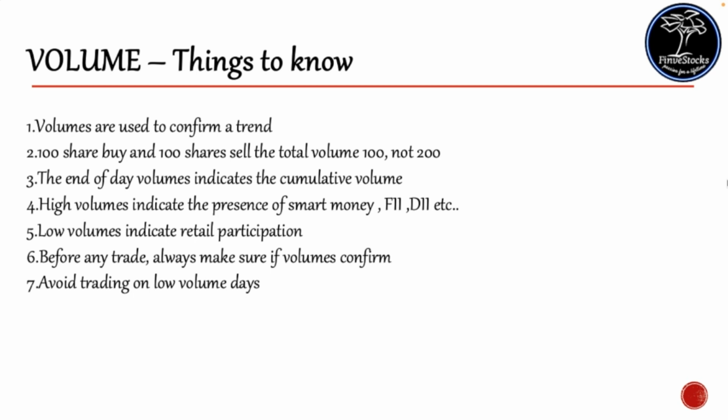Higher volume indicates the presence of smart money. Smart money means FII, DII, etc., who pump crores of money into the market. Low volume indicates retail participation, meaning people like you and me, who are called retailers. So if the engagement is only with retailers, the volume will be low. Huge money or huge volume will come from smart money, that is FII or DII.